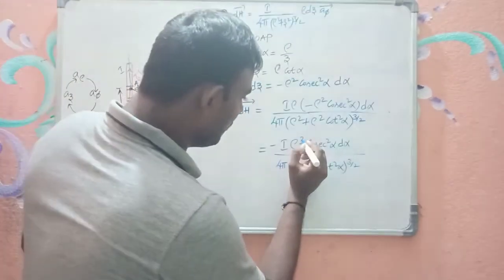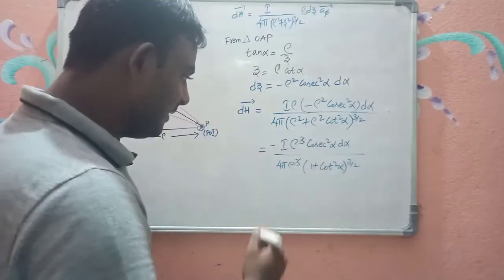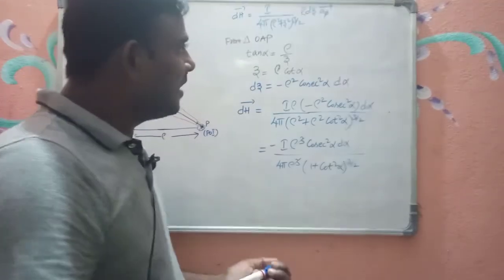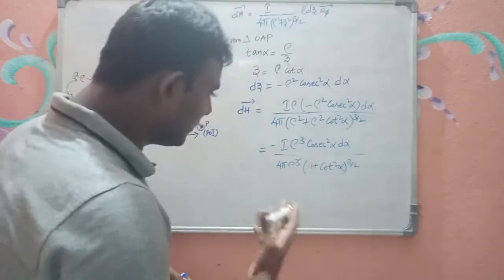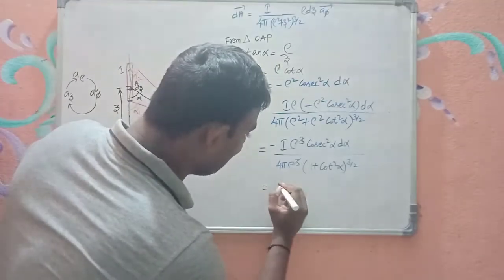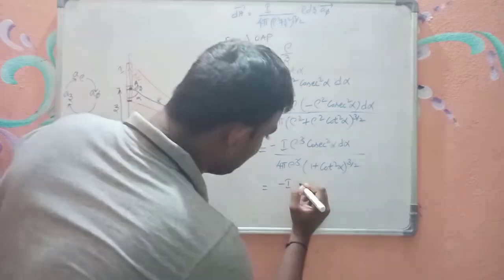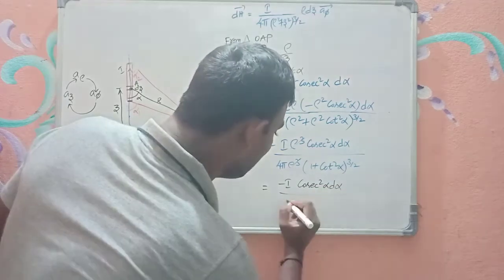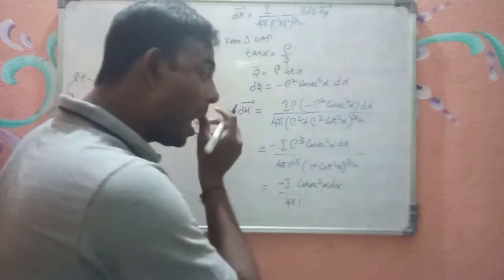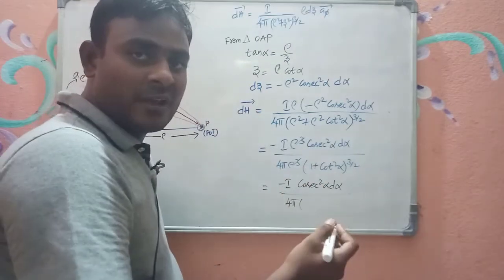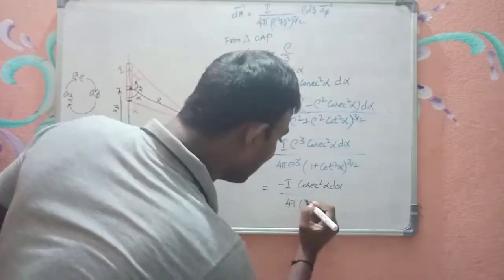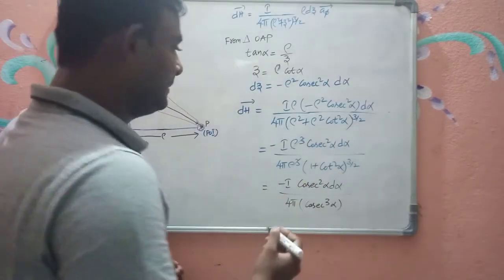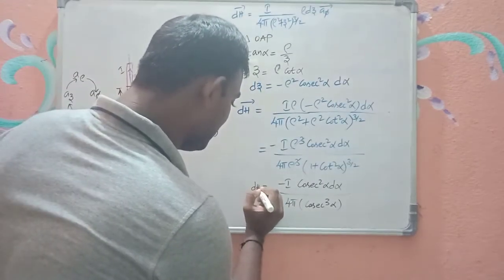Right? Now you will get rho cube cancel. And how can I write 1 plus cot square alpha? 1 plus cot square alpha is cosecant square alpha according to trigonometrical identities. So minus I, in the numerator you can have cosecant square alpha d alpha divided with 4 pi into 1 plus cot square alpha is cosecant square alpha whole power 3 by 2 is cosecant cube alpha. So in the denominator you will get cosecant cube alpha, right? So this is dh bar.